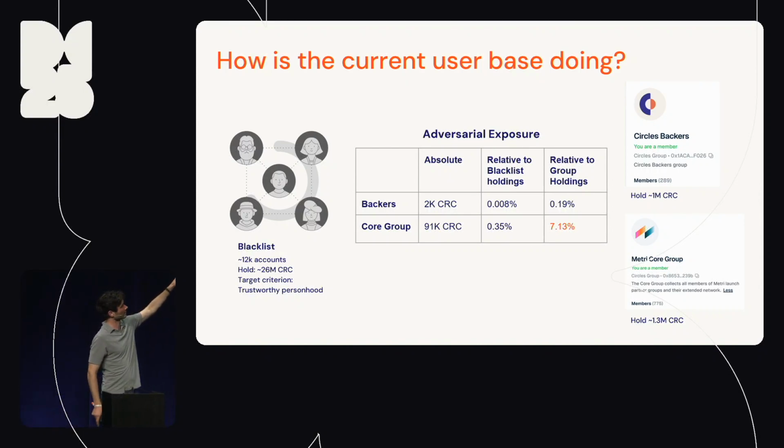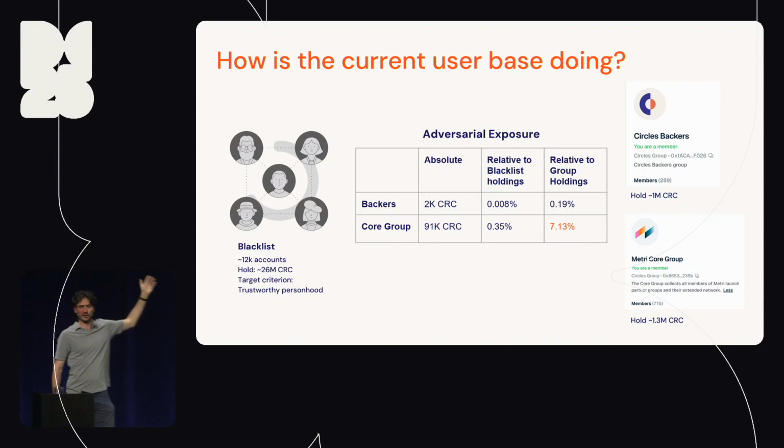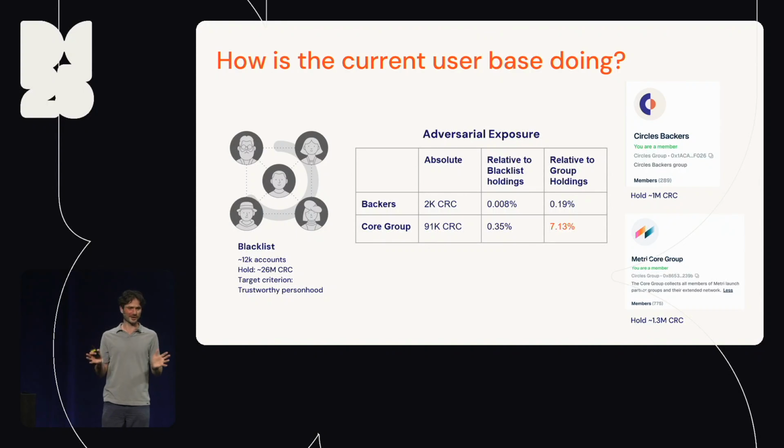And the answer is that for the backers, we're actually looking pretty good. The backers have successfully shielded themselves from the blacklist. There's only 2K out of 26 mil that can go in there. For the core group, the numbers look slightly more concerning because the absolute number is 91,000 Circles, and that constitutes around 7% of the current holdings of the core group. So either we are pretty bad at putting our blacklist together, or the Metri Core group isn't aligned on what they're basing their trust on, or they're not doing a very good job in trusting accordingly.